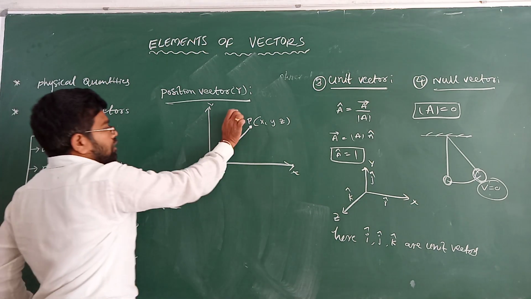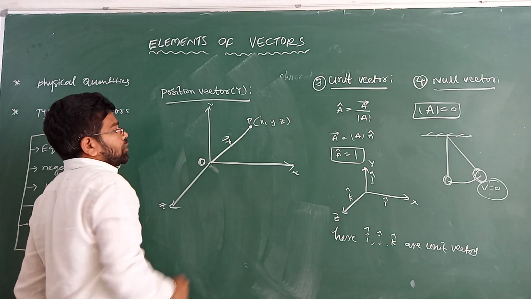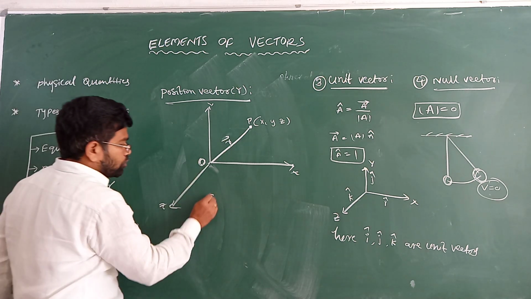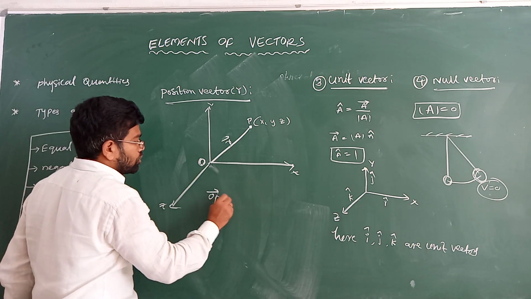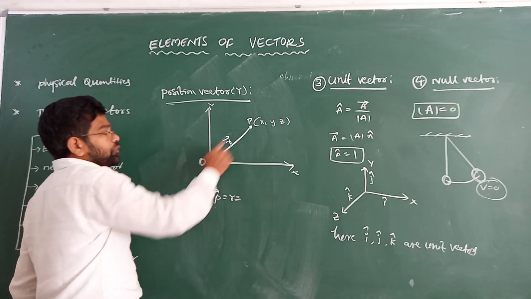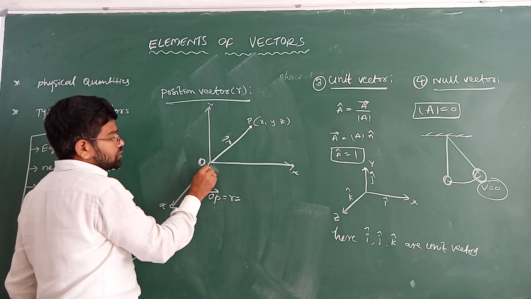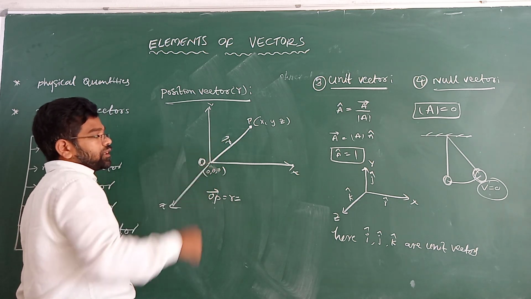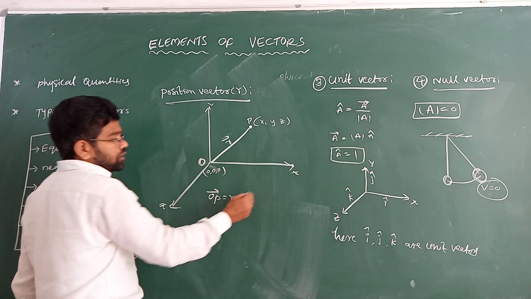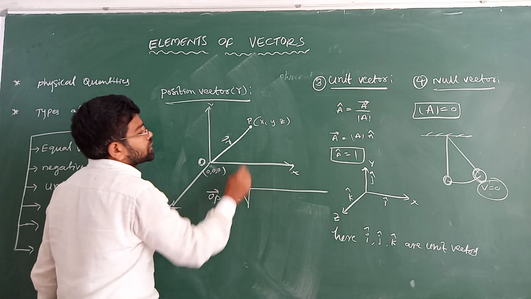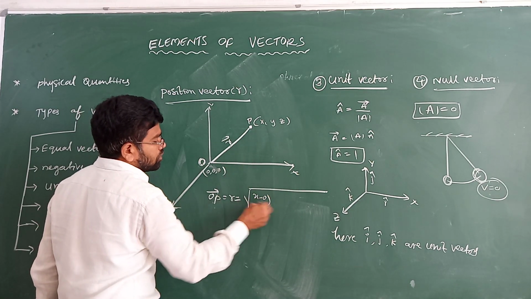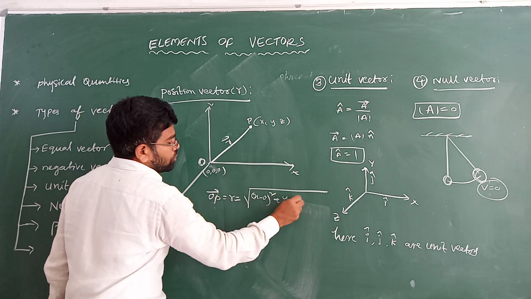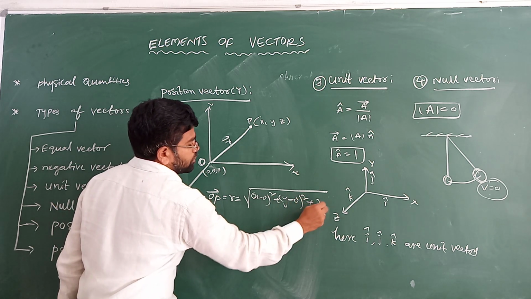The position vector r bar is equal to OP. So OP is equal to r, the distance between two points, with the origin being 0, 0. We studied the distance formula in 10th class mathematics: square root of (x minus 0) whole square plus (y minus 0) whole square plus (z minus 0) whole square.